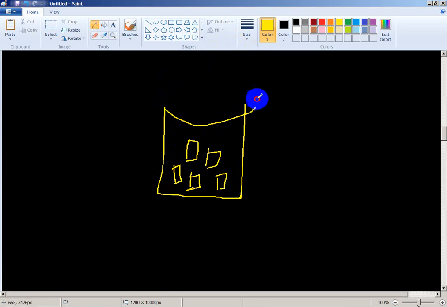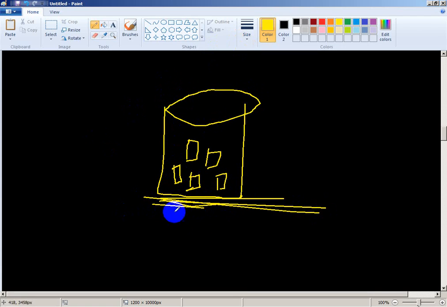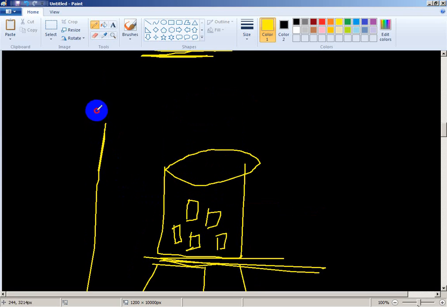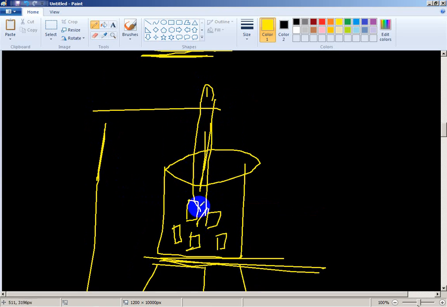I should put some net here also. Net, and you put this on a tripod. Tripod, and you apply this stand here. Stand, and you add a thermometer. You will give heat here and check that the temperature is increasing properly. The initial temperature was minus 40 degrees Celsius.